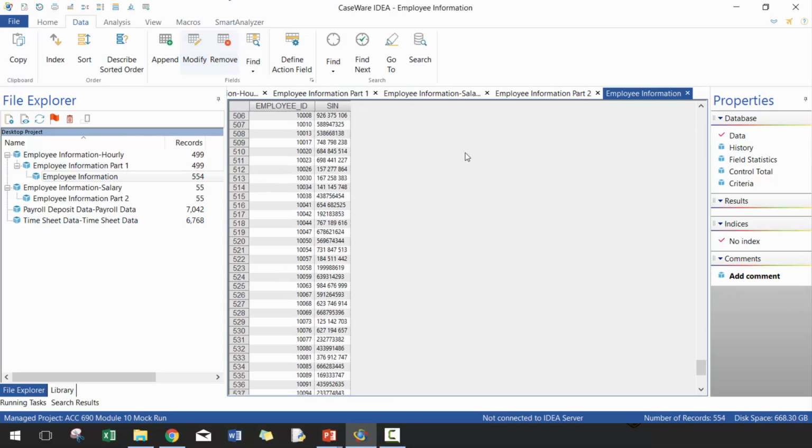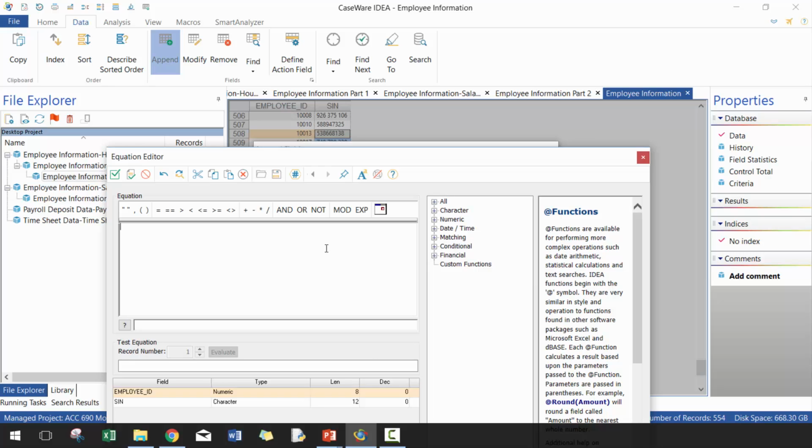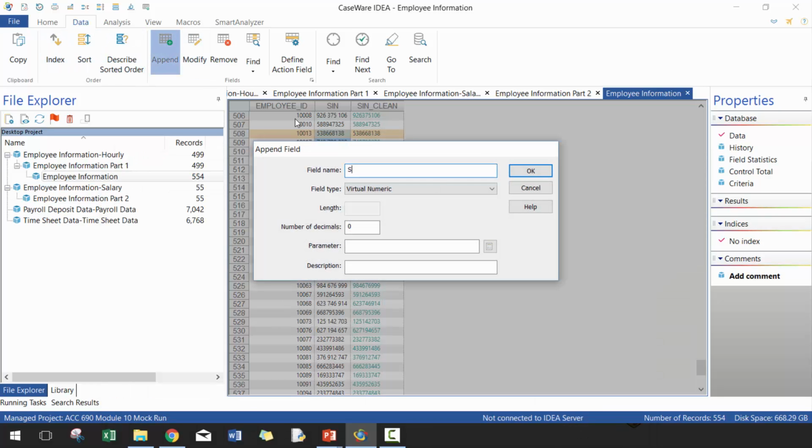I need to go to this table, and you'll see here that some of these fields are a little messed up, so I'm going to clean this up before we proceed. I'm going to put the length at 12. What I'm going to do here is I'm going to trim, and then as well I'm going to remove the extra spaces. So I'm going to remove the spaces and I'm going to trim it. So this is what it looks like. Press OK, OK, and now I'm going to check the length.